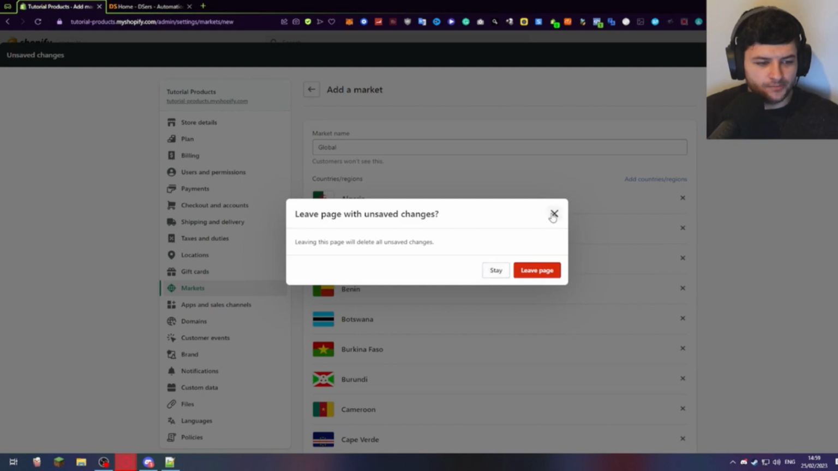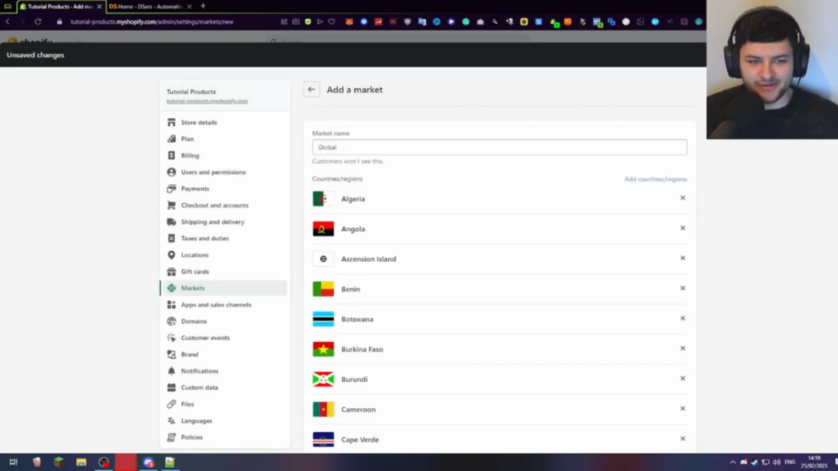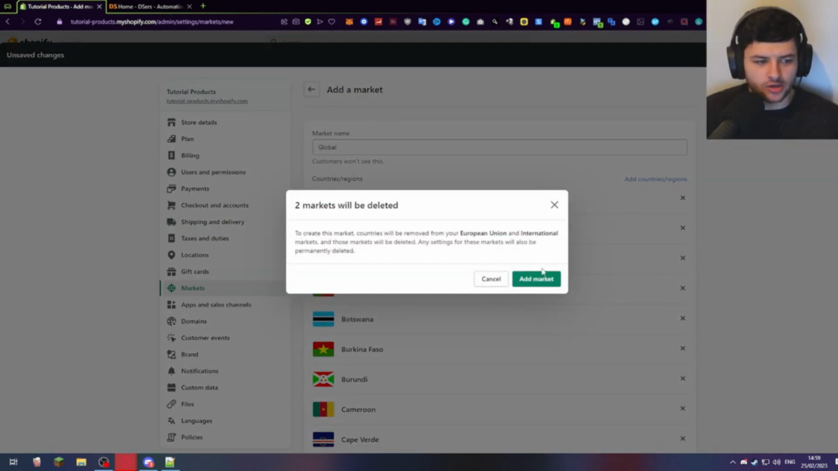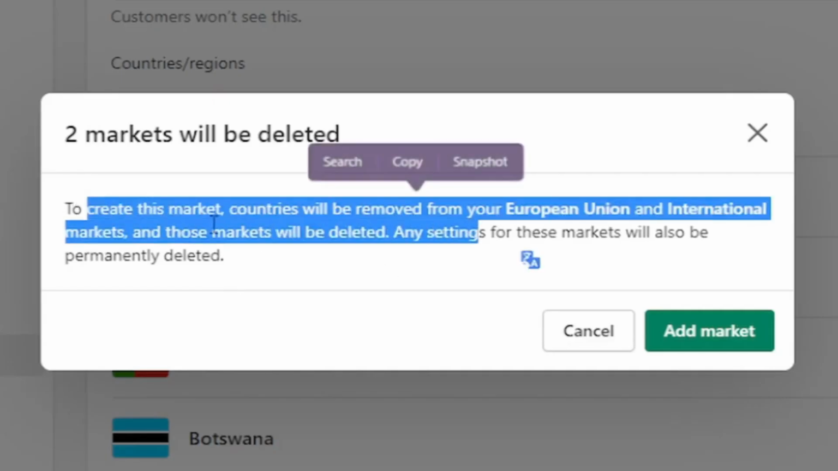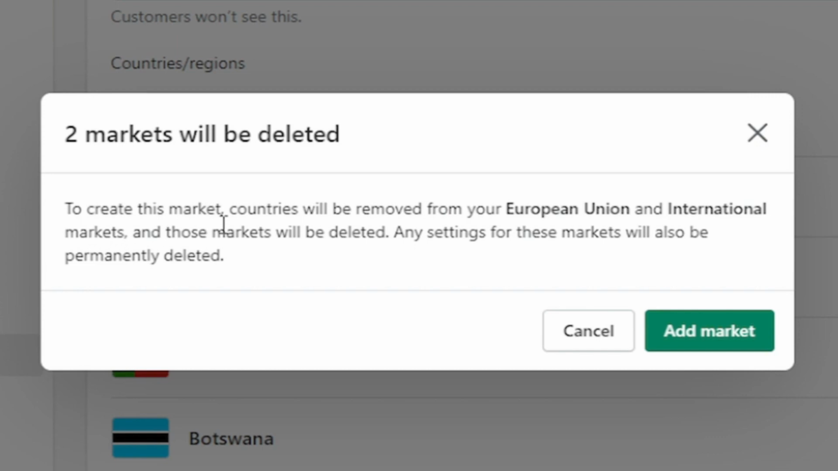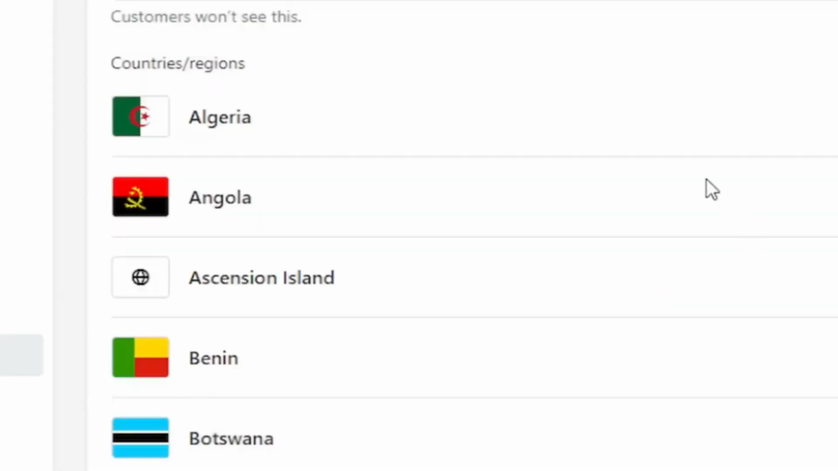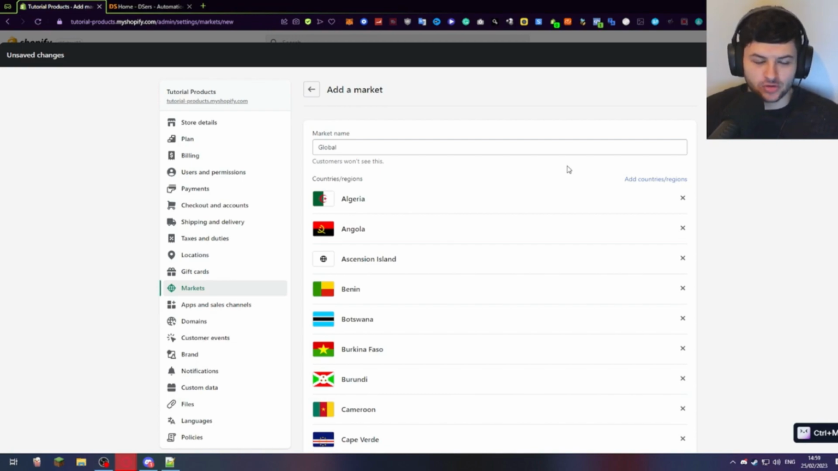Now what you want to do is press the green button save, which is in the top right. Yet again, you can't see this because it's behind my camera, and when you press save, it will actually remove 2 markets, because earlier I showed you how to enable the European Union and international markets, but now we've set up our own market settings. So this is normal, where it says 2 will be deleted. Just press add market. This will delete the defaults which we enabled earlier and use our new custom market settings.